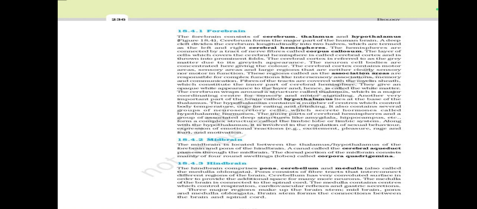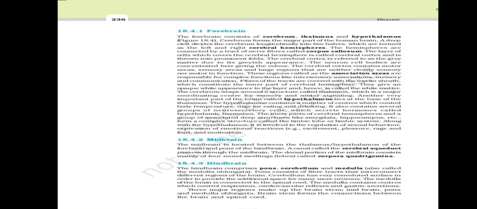These regions are called the association areas, and are responsible for complex functions like intersensory associations and memory. Fiber tracts constitute the inner part of the cerebral hemisphere. They give an opaque, white appearance to the layer and hence it is called the white matter. The cerebrum wraps around the structure called the thalamus, which is a major coordinating center for sensory and motor signaling.